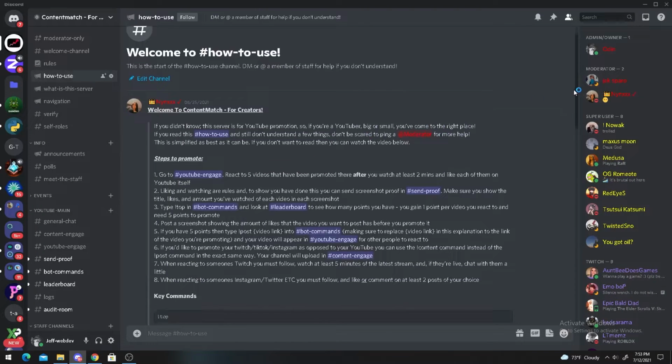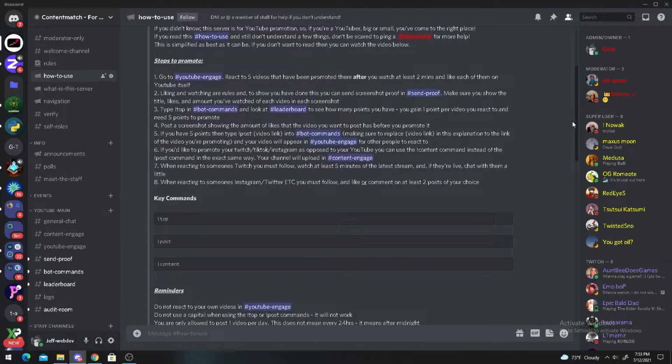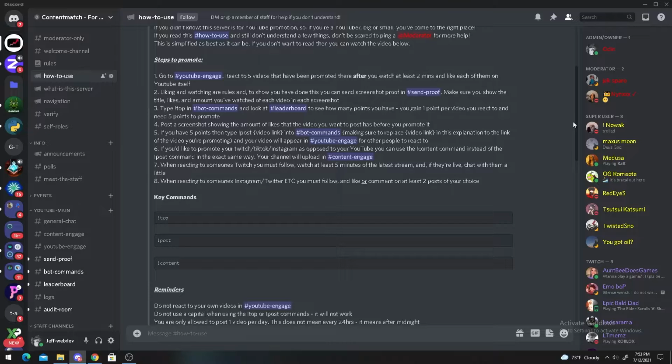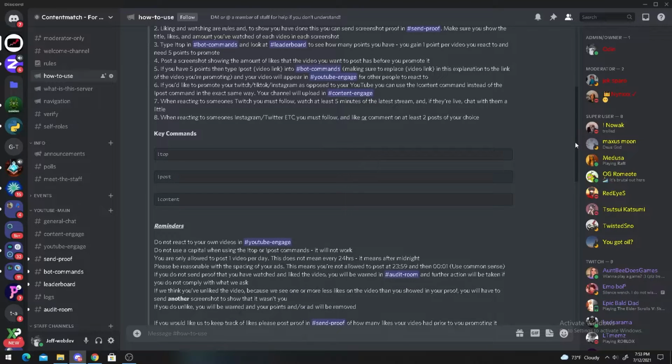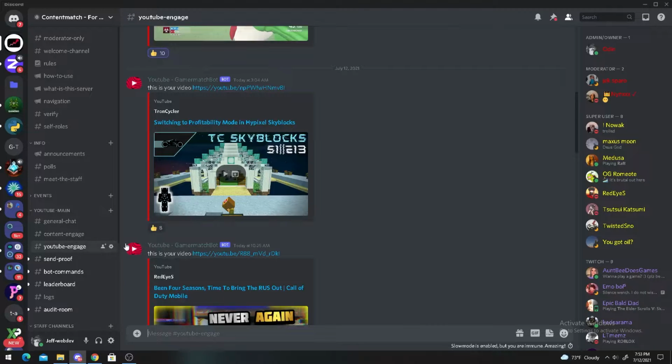Finally, how to use the server is pretty simple. The server has maybe 3 or 4 commands. Top to see how many points you have, post to post, and content is to post other contents beside YouTube. All right, now this is what we're going to do. For you to get points, you need to go to YouTube Engage and actually watch a video.